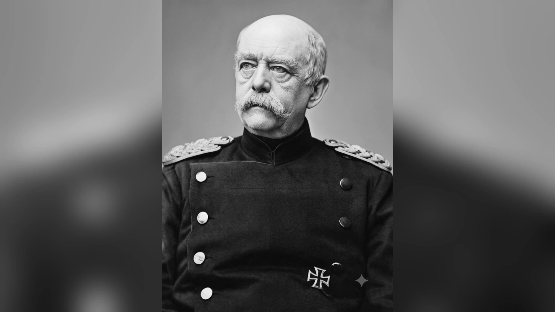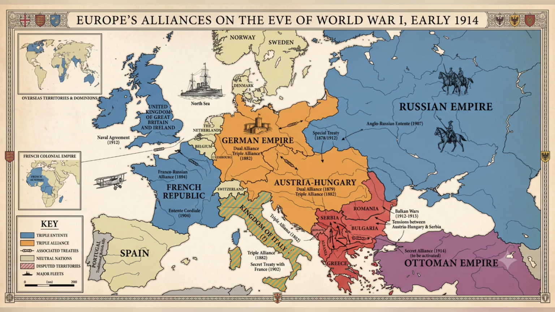So Bismarck devoted the rest of his career to preserving peace through diplomacy, especially through a complicated network of alliances designed to keep France isolated and to prevent conflicts from escalating. Unfortunately, this very web of alliances became so intricate and fragile that Bismarck's successors could not maintain it. Eventually, all it took was one crisis in the Balkans to bring the entire structure crashing down, leading directly to World War I. Let's highlight the key alliances Bismarck engineered.